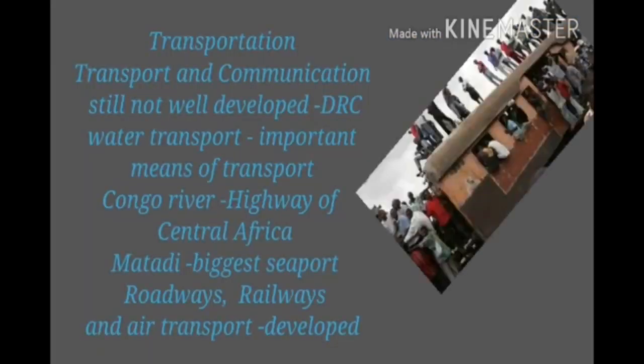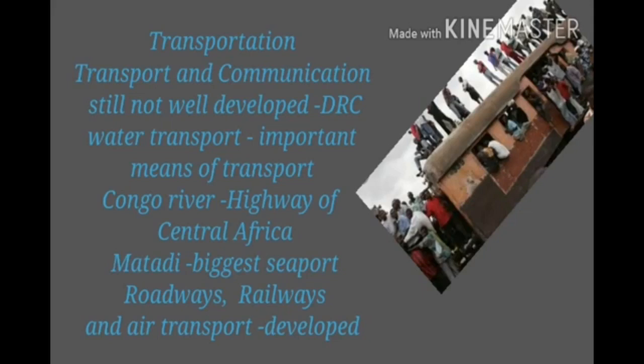Children, next we are going to discuss transport and communication. Transport and communication is not well developed because of the dense forests. Water transport is quite significant. The Congo River is the cheapest means of transportation. Matadi is the chief seaport and Kinshasa, the capital of the Democratic Republic of the Congo, is an important river port.